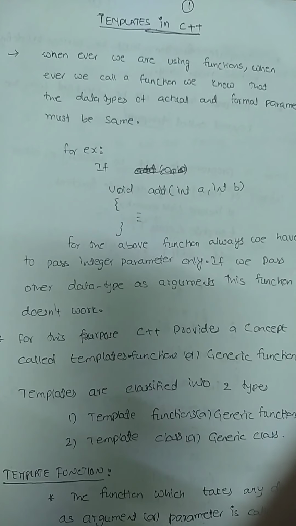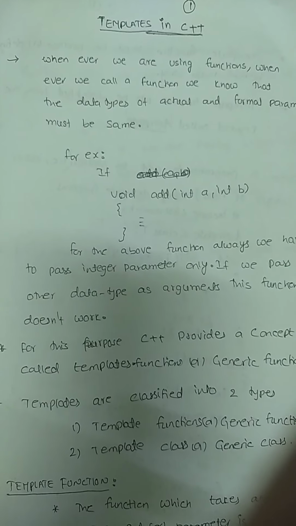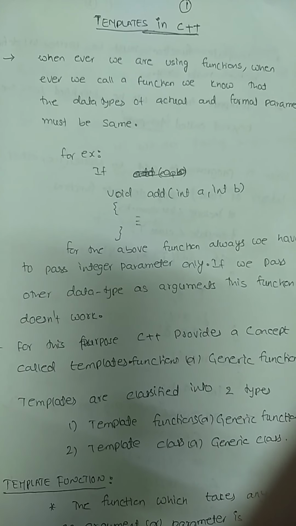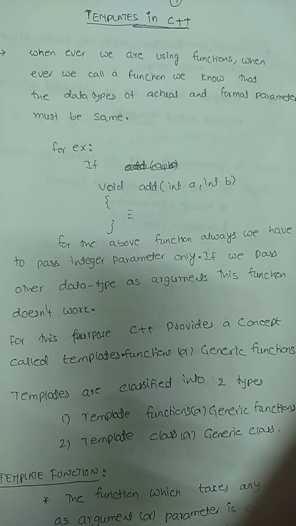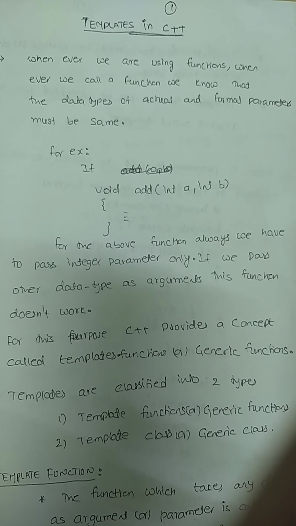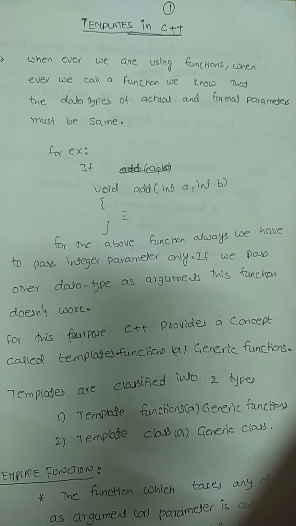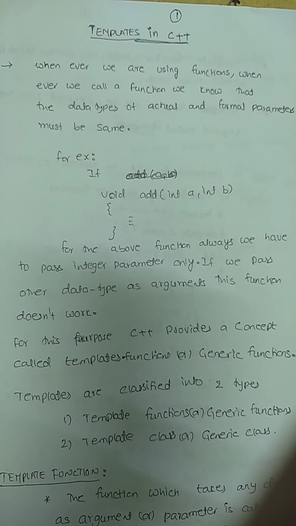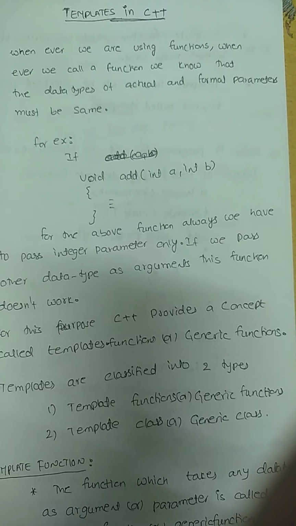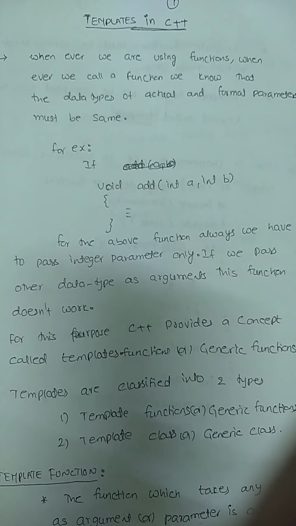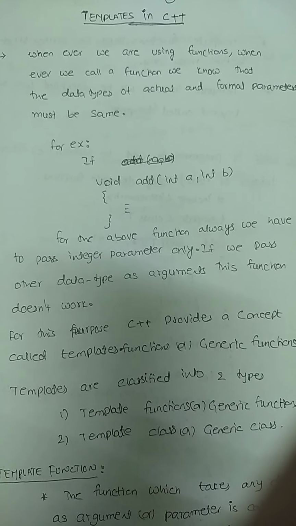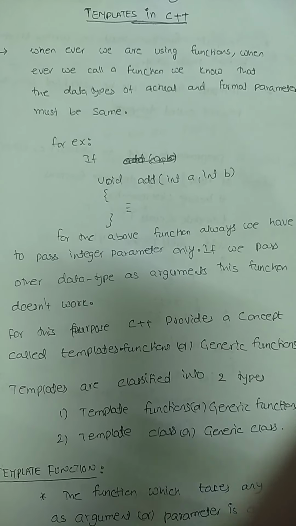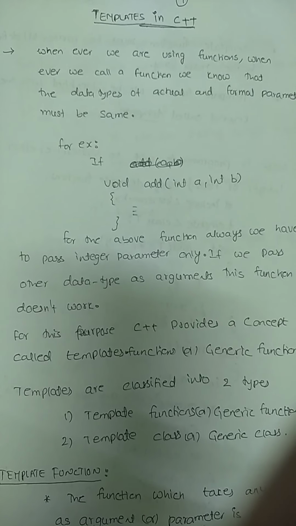Dear students, now we will discuss the concept called templates. Generally, whenever we are calling any function, we are going to pass some arguments, and we know that the actual parameters and formal parameters must be the same. That is, the data types of actual parameters and formal parameters must be the same. So if we pass different types of parameters, the function is not going to work.